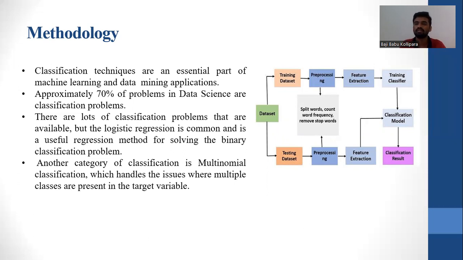Another category of classification is multinomial classification, which handles the issues where multinomial classes are present in the target value. At that time, we should prefer multinomial classification. For all the remaining cases, we should prefer the binary classification problem, which is the most popular one.